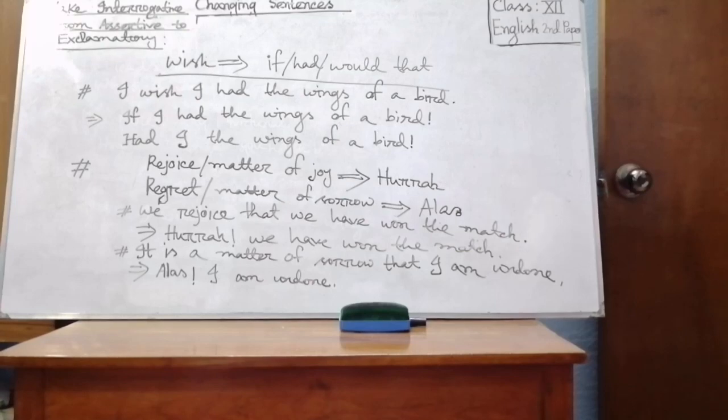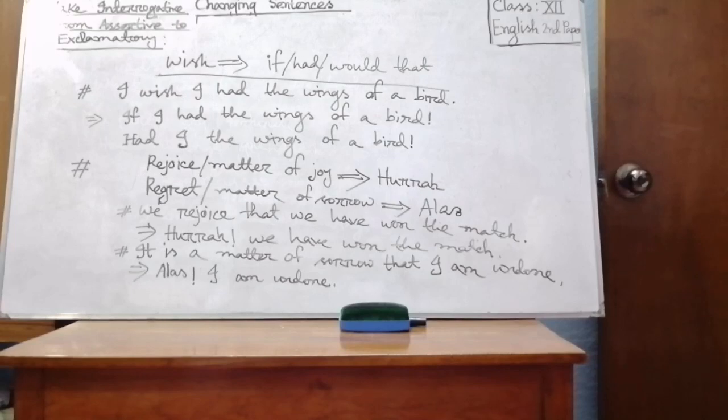Then go to the next rule: if we find rejoice or a matter of joy in a sentence, then we can use hurrah or any other exclamatory word that shows joy, such as hurrah, oh, wow. Then if we find regret or a matter of sorrow in a sentence, we can use alas. Then my students, look at the sentence.